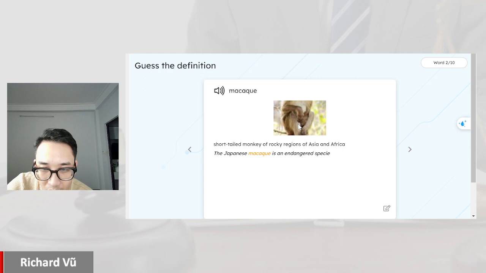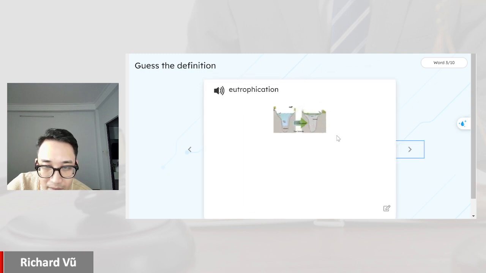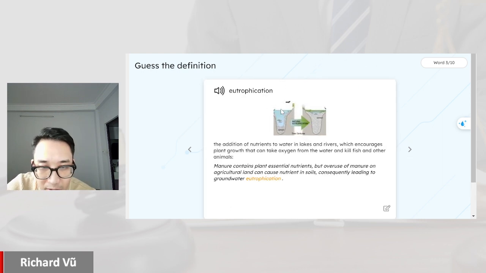A short-tailed monkey of rocky regions of Asia and Africa. Eutrophication. What does this word mean? The addition of nutrients to water in lakes and rivers which encourages plant growth that can take oxygen from the water and kill fish and other animals.